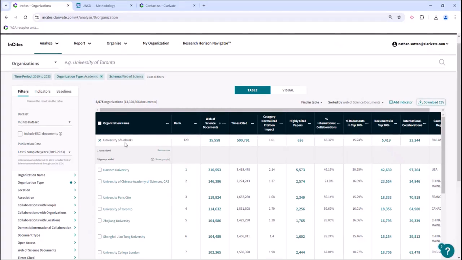In the rest of the series, we'll be getting into looking at the actual data points like publications, normalized citation impact, highly cited papers, and others. And there will be a separate series dedicated to the nuances of the category rankings, and that will build on what we did here today. Thank you for watching.